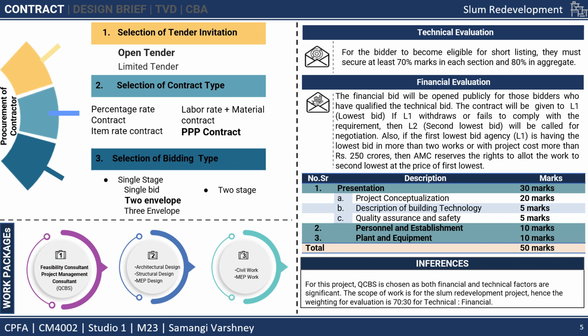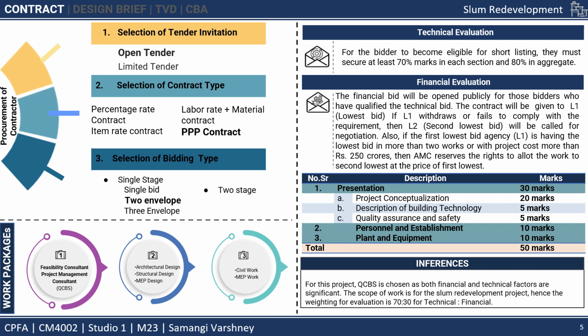For our project, among three work packages in the feasibility consultant, the project management consultant will take over in quality cum cost based selection criteria that includes both technical and financial evaluation. For technical evaluation, for the bidder to become eligible for shortlisting, they must secure at least 70% marks in each section. And for financial evaluation, the financial bid will be opened publicly for those bidders who have qualified the technical bid. The contract will be given to the lowest bid, and if the bidder withdraws or fails to comply with the requirements, then the second lowest bid will be called for the negotiation.